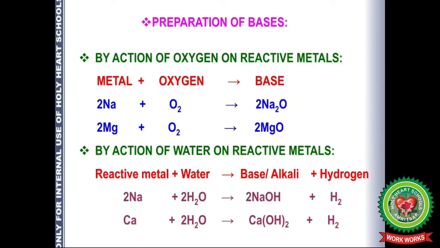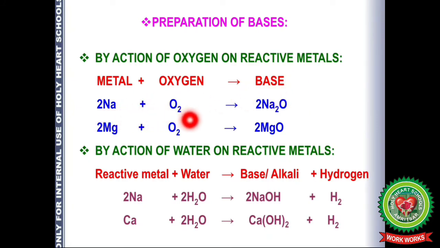Now let's start with the next topic, that is preparation of bases. Now we are going to prepare these bases, that is sodium hydroxide, ammonium hydroxide, etc. If we want to prepare them, there are different methods. The first method is by action of oxygen on active metals. So when metal reacts with oxygen, bases are formed.